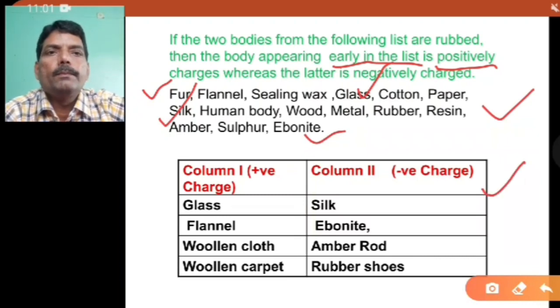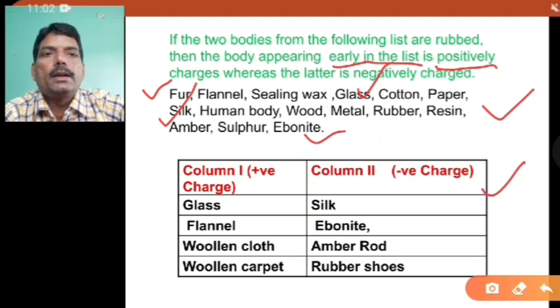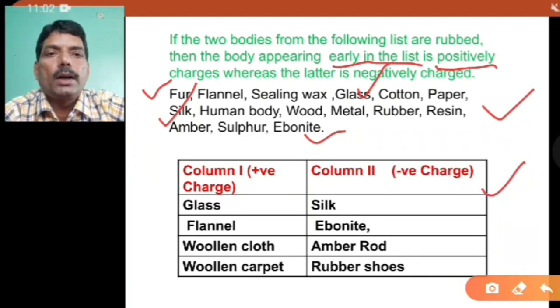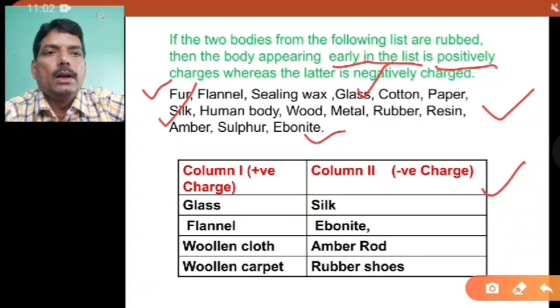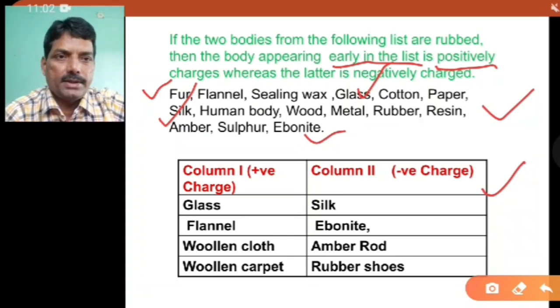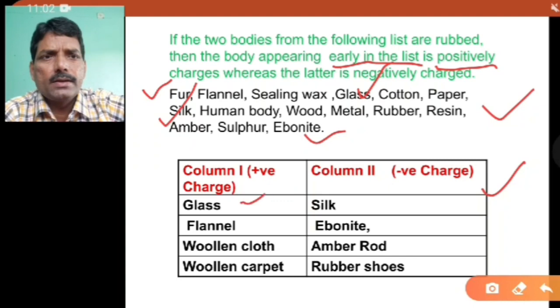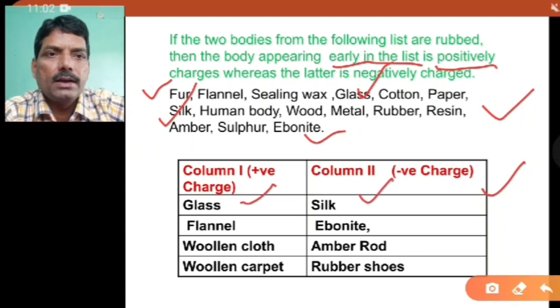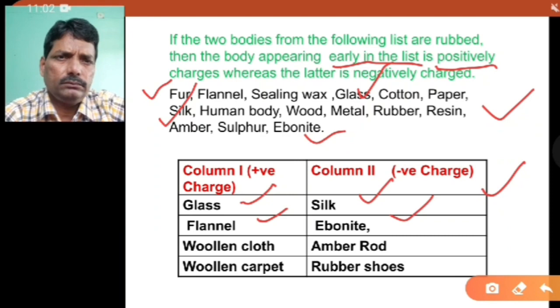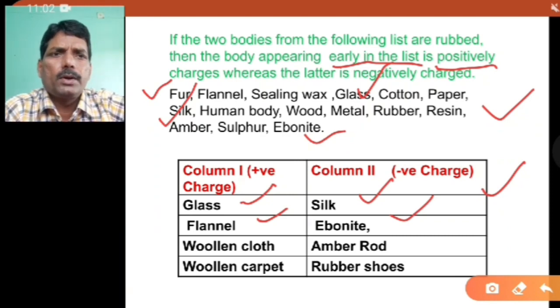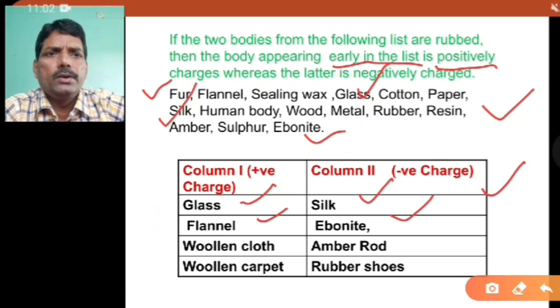In this table also, column 1, that is positive charge, means whatever you take from it becomes positively charged when you rub it with the thing in column 2. For example, glass and silk: if you rub them, the glass acquires the positive charge and silk acquires the negative charge. Similarly, flannel and ebonite: the flannel acquires the positive charge and ebonite acquires the negative charge. Similarly, the rest of these pairs.